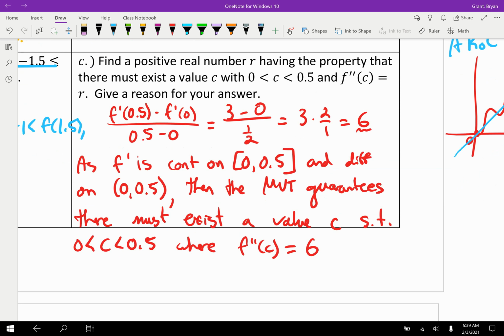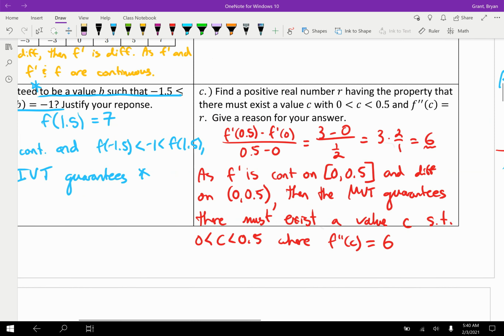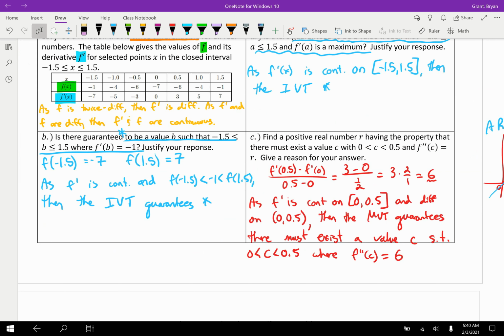Great. Tricky problem because they were very, very vague there, but it's a very common setup that they'll give you a function and they'll ask you about the derivative of the function, and we need to recognize the setup to the mean value theorem. All right, now you hopefully are looking through this and said, wow, we just spent an incredible amount of time on review, but it's not bad for you.